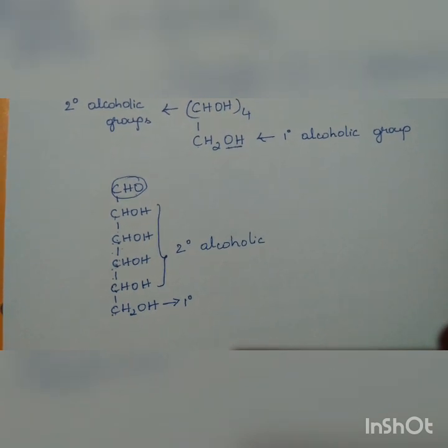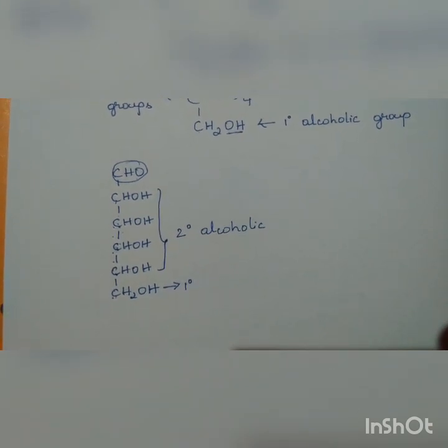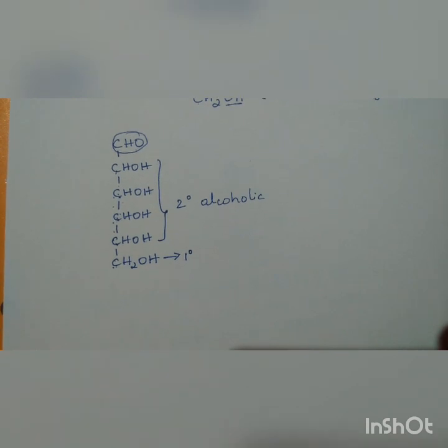This structure was given by Bayer, but now we are going to prove that the structure given here is correct. That is proved by using some evidences, and the evidences are the chemical reactions.